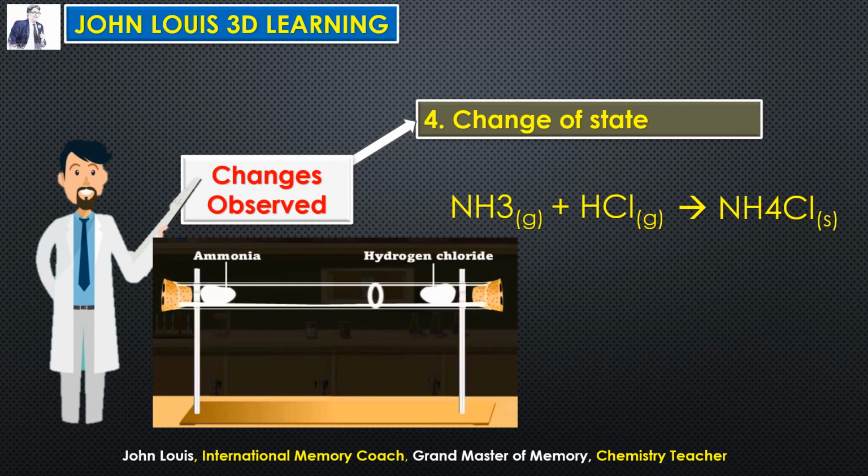Okay, so let us see one more example. Carbon is a solid substance and sulfur is also a solid substance. But when you mix these two, what do you get? Carbon disulfide liquid. So in both the reactions, what happened? There is a change of physical state. So by observing the change in the physical nature or the physical state, we can conclude a chemical reaction might have taken place there. So these are the four characteristics which can be observed for a chemical reaction, whether that has happened or not. That is an indicator for us to understand whether the chemical reaction has taken place or not.